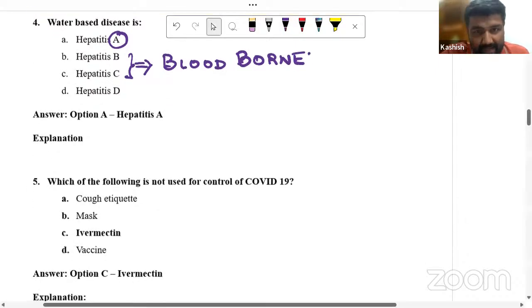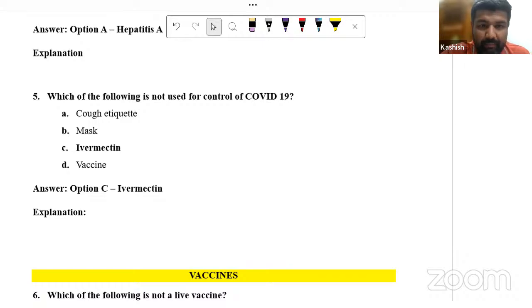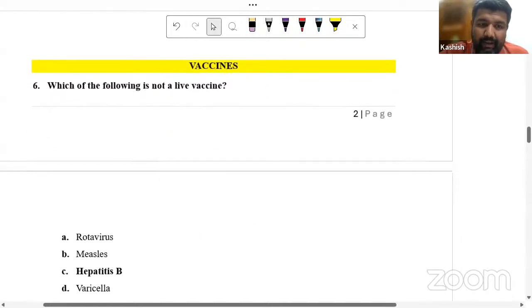Okay, now, second easiest, COVID-19. PSM in AIIMS is typically unpredictable. And this time they have asked COVID-19 control. Guys, cough etiquette, mask, vaccine is there, but ivermectin, no, ivermectin is not used for control of COVID-19. So here the best answer is option C. Ivermectin is not used.